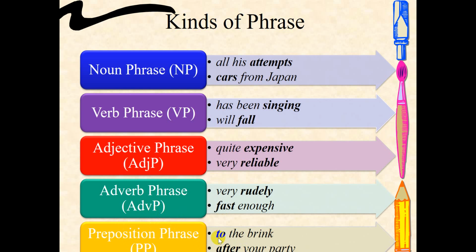For example, to the bank or after your party. Preposition to and after, and then it is followed by a noun phrase, the bank or your party. So a prepositional phrase consists of a preposition and the noun phrase that follows the preposition.